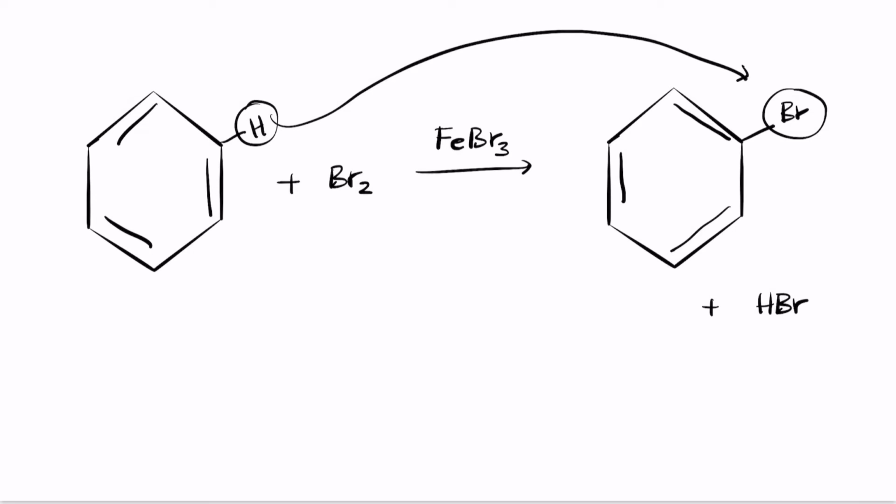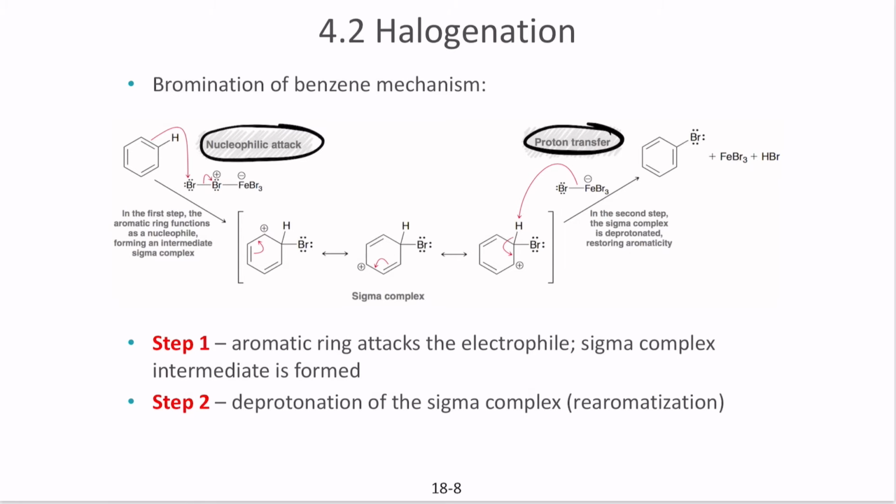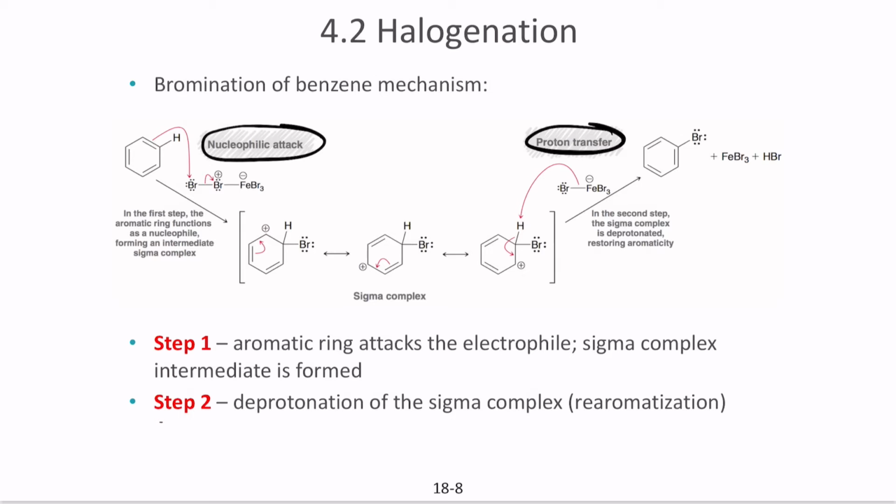If you look at the original reaction, this is how it would look. There are two steps. One is the nucleophilic attack, where the nucleophile on the benzene ring attacks the bromine to form the sigma complex, and then you have a proton transfer. The proton transfer removes the proton, which results in the final structure formation. So these are the two steps involved in the reaction.